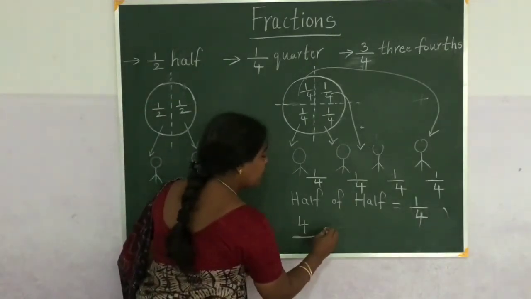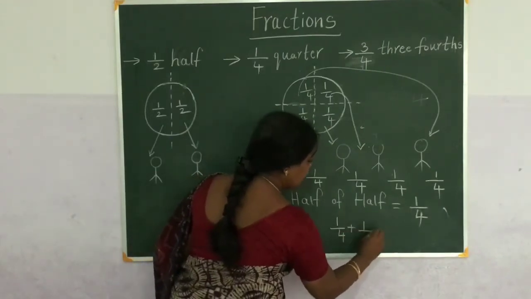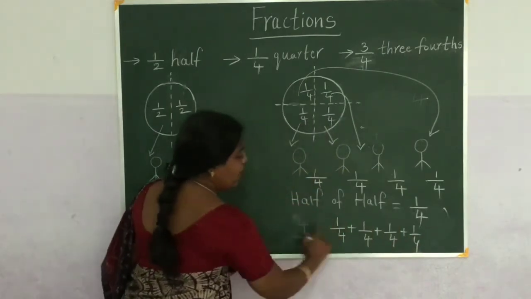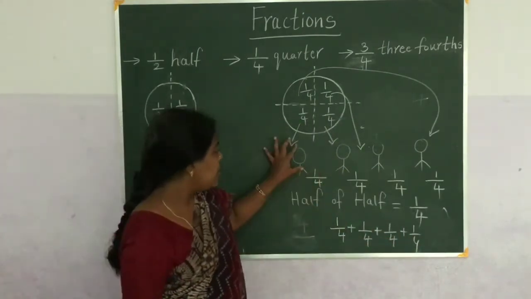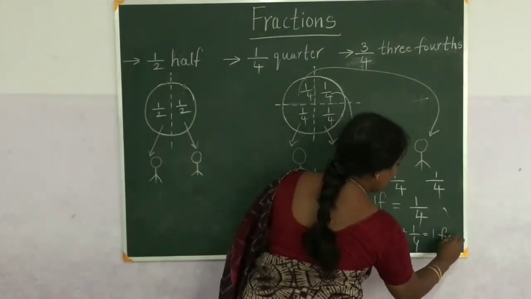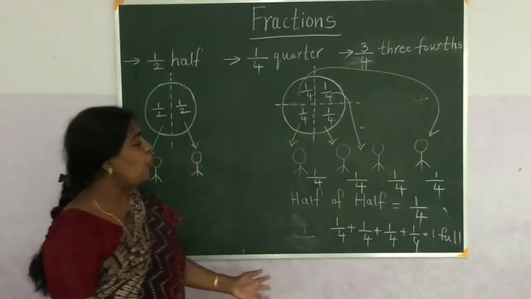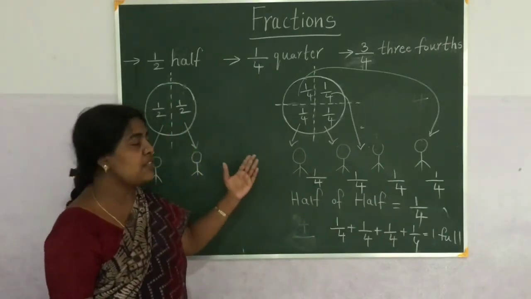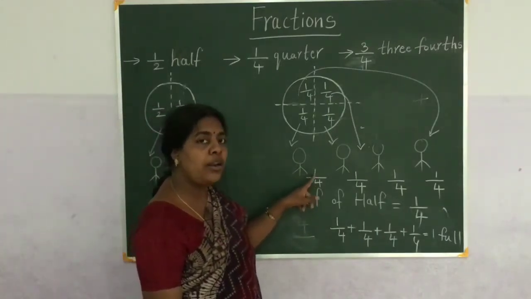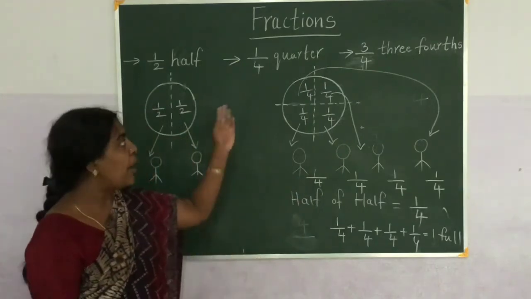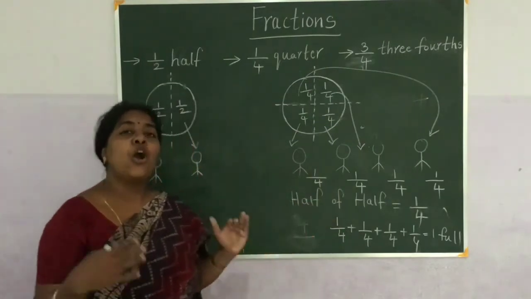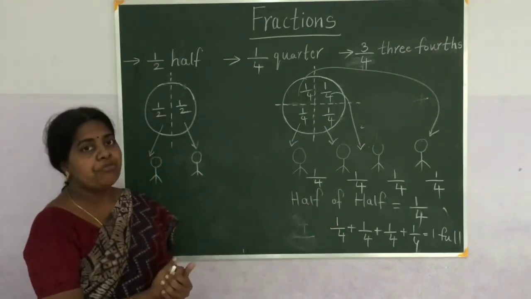So 4 1 by 4s I am adding, and if I add this, we get 1 full chapati. So if I divide the chapati into 4 equal parts, each one is getting 1 out of 4 equal parts. So 1 by 4 is called quarter. Half of half is nothing but quarter or 1 by 4.